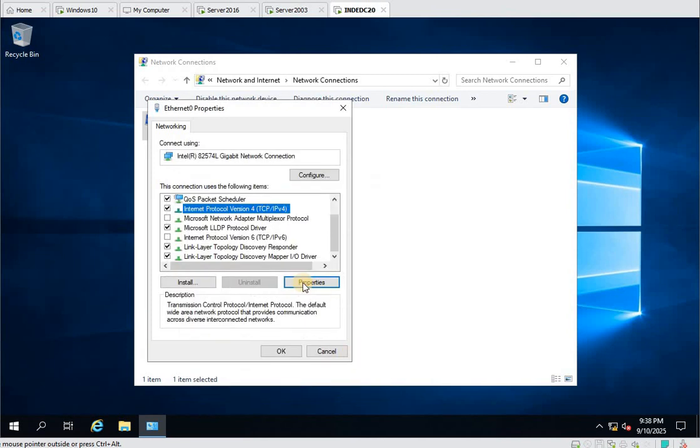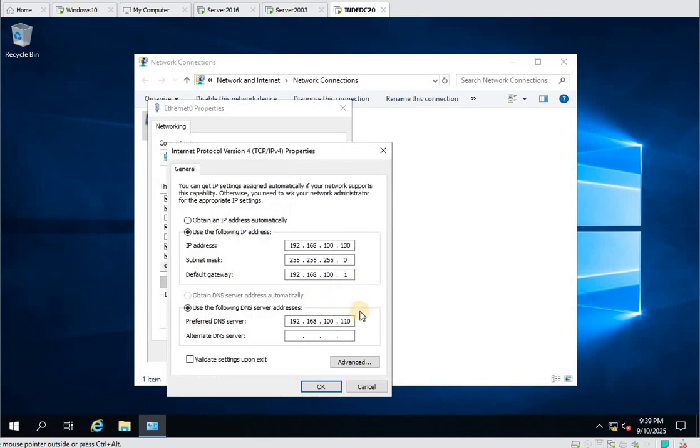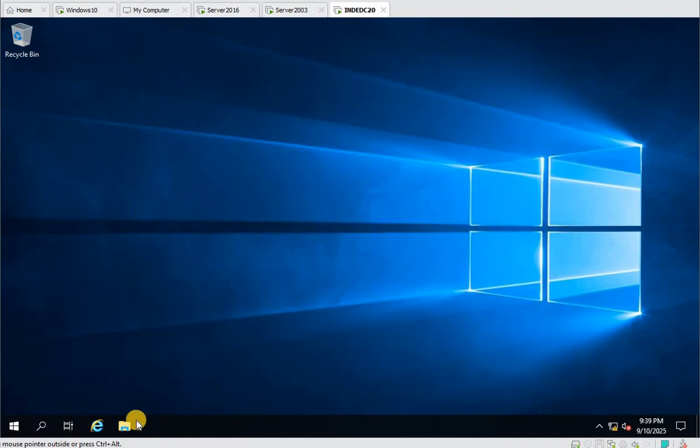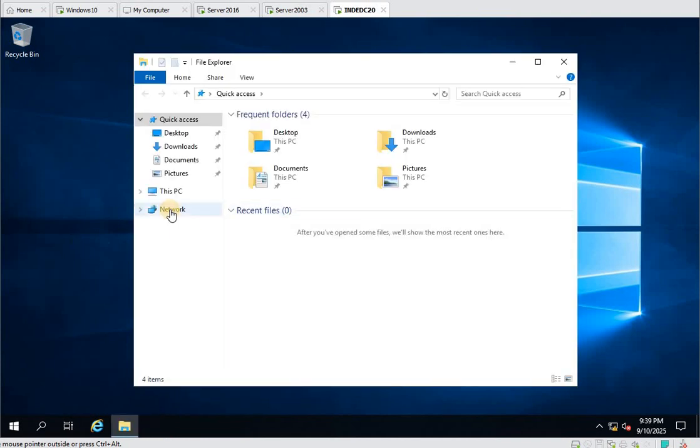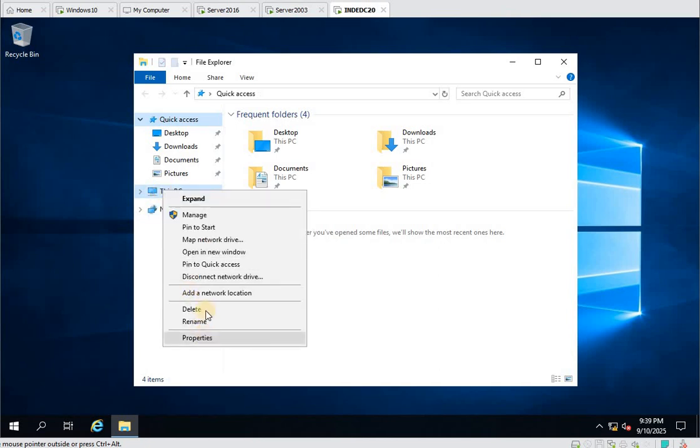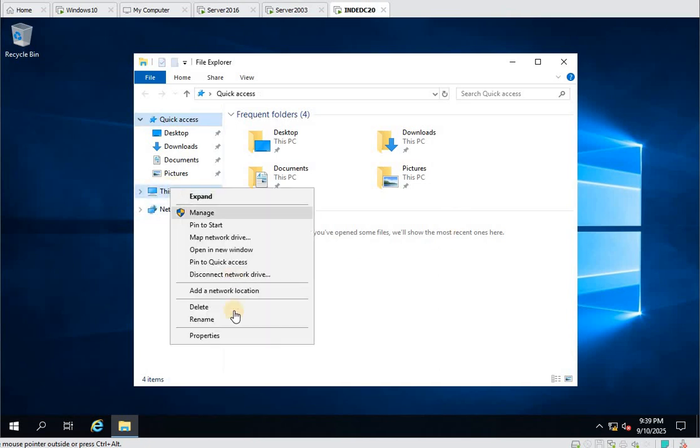Okay, that I have said. This is the IP address of my DNS server running on Server 2016, and just getting validating. I did all the things before starting the video so that we can save the time.